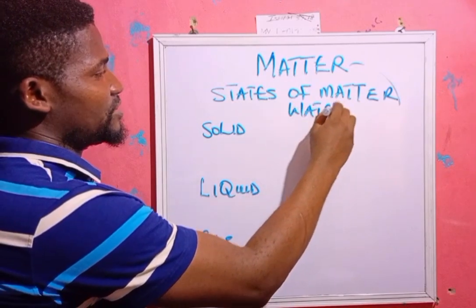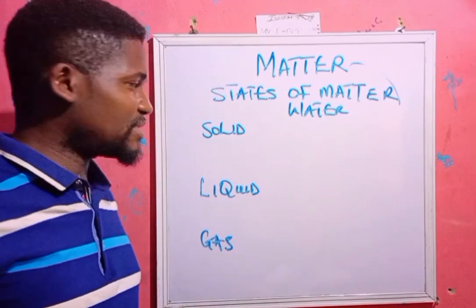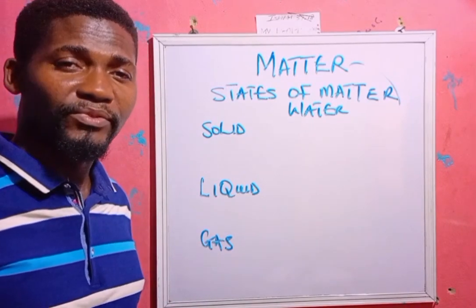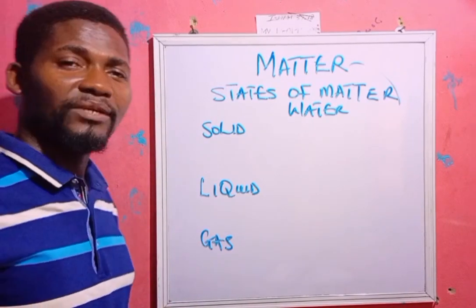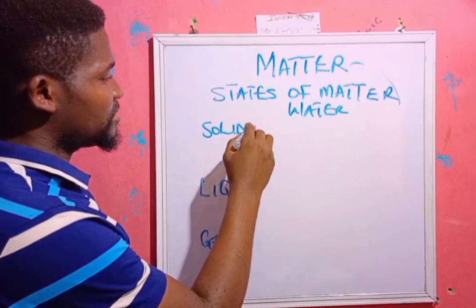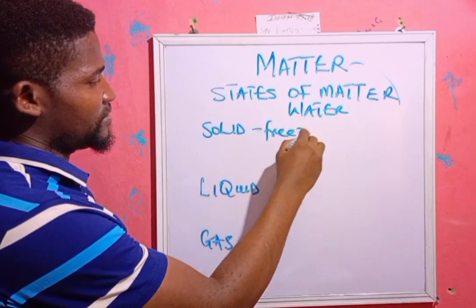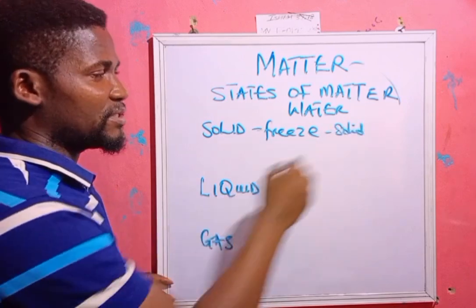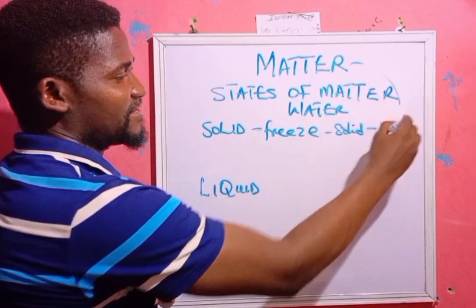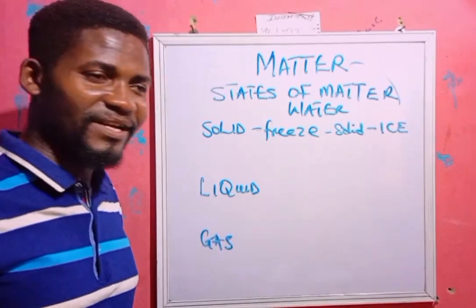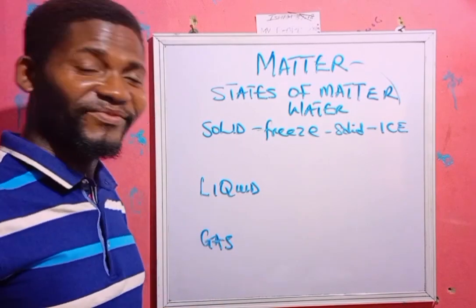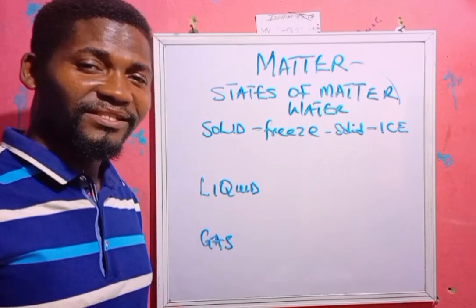Let's use a body of water. If you look at this body of water under low temperatures, water would freeze to become what? Solid. It will freeze to become solid. This solid is known as what? Ice. You have an ice block and you play around with it, and before you know it, when the temperature increases, it melts.